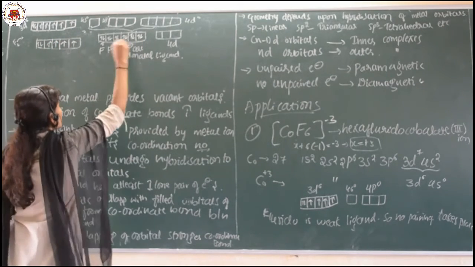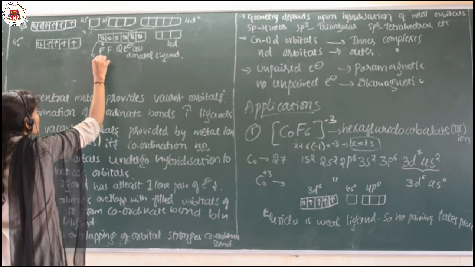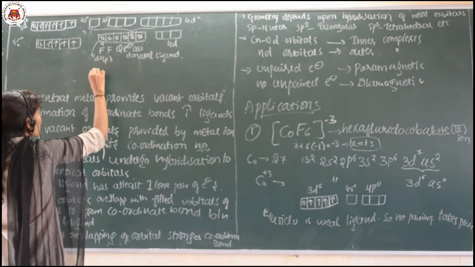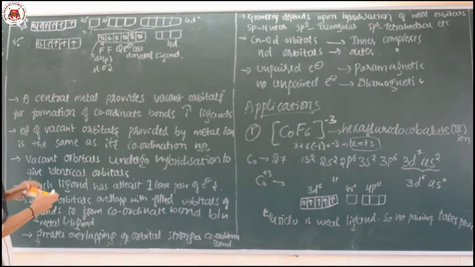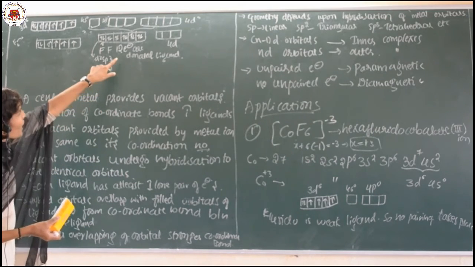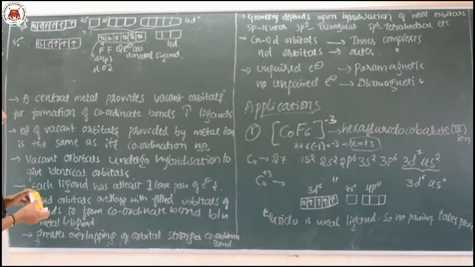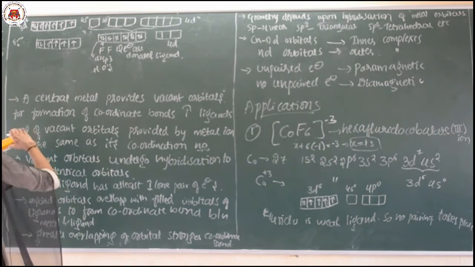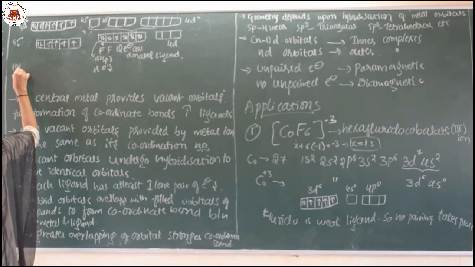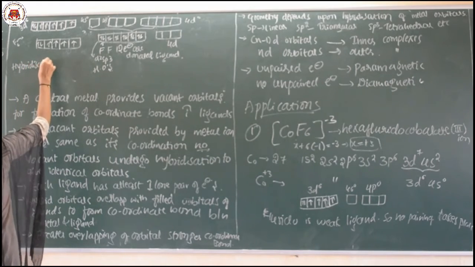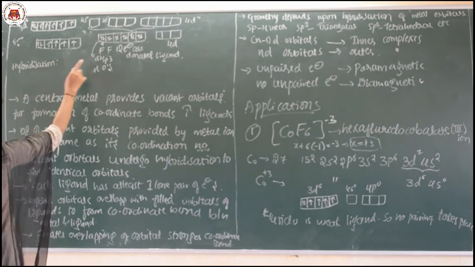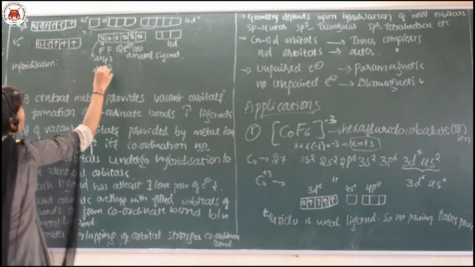Okay, it is d2sp3 hybrid orbitals. Are you getting what I am telling? So, now the 12 electron pairs are donated by the ligand. So, what about the hybridization? Here, which type of hybridization is it?